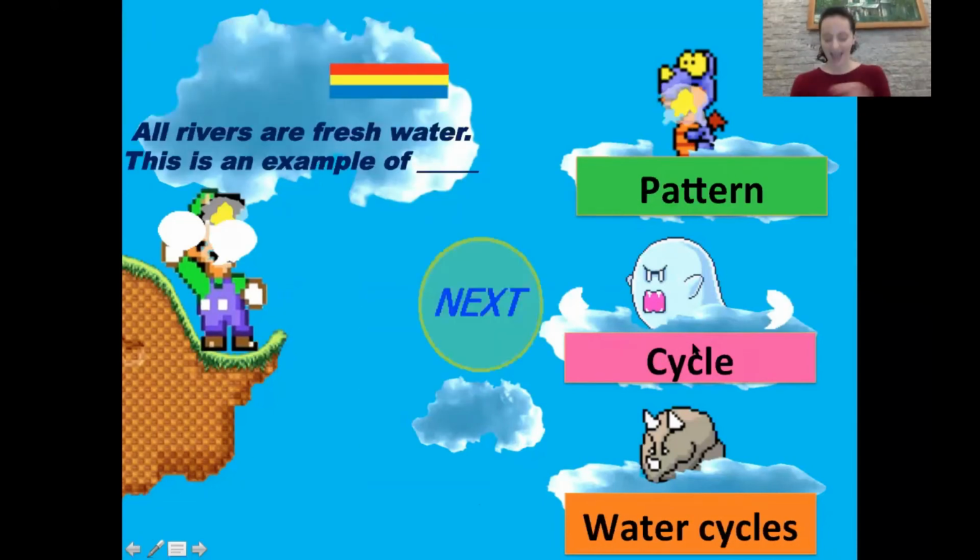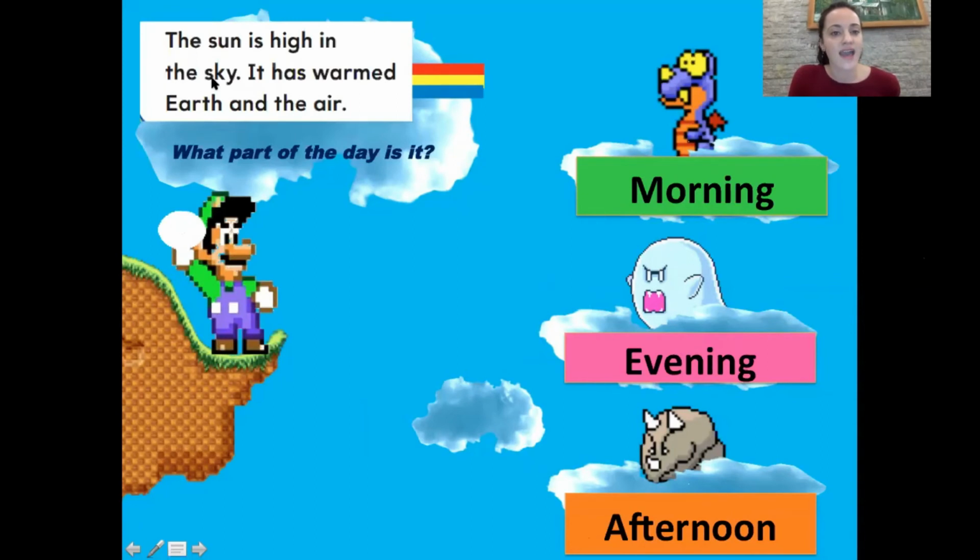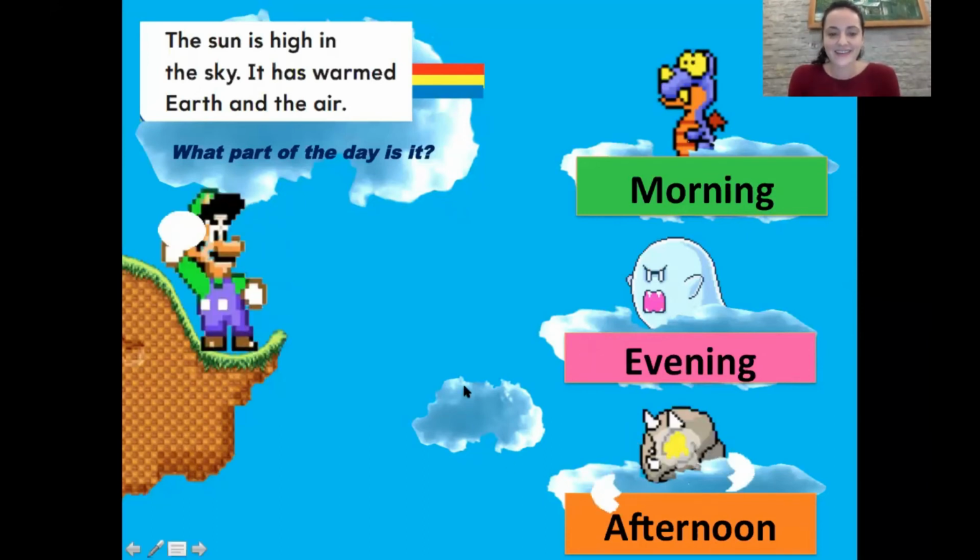Next, let's have Kitty and Kaki. Ready? 1, 2, 3. The sun is high in the sky. It has warmed earth and the air. What part of day is it? Afternoon. All right. Who said that first? Me. I think it might have been, was it Kaki? Okay. I just wanted to make sure because I can't see who said it. I could only listen. Afternoon? Good job. Nice work.